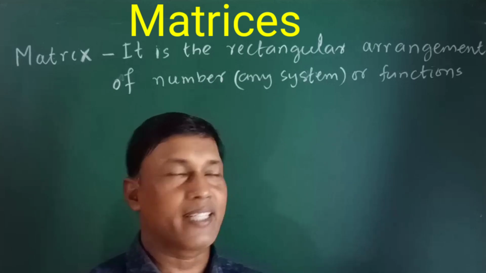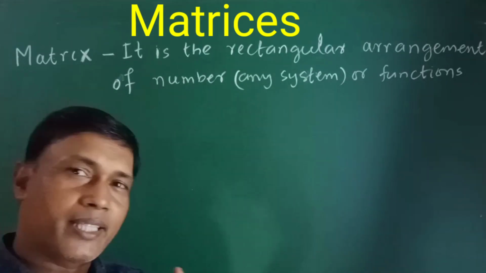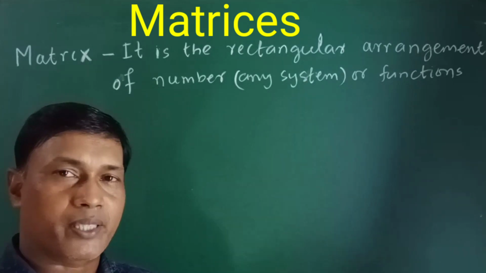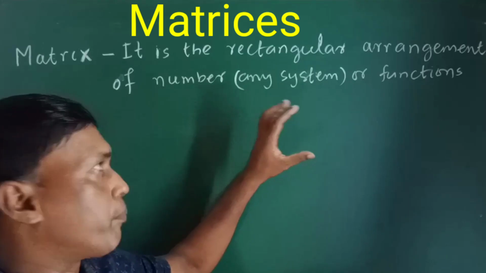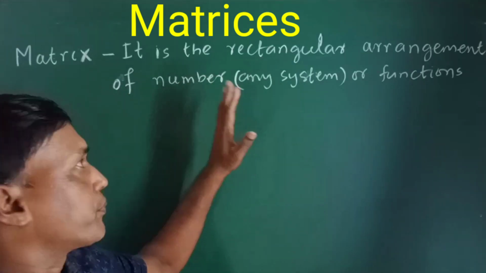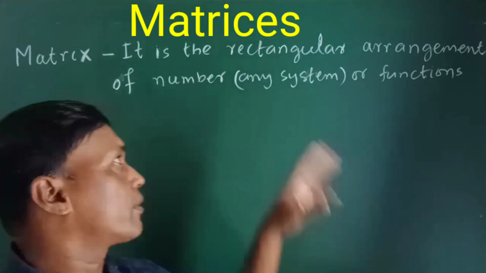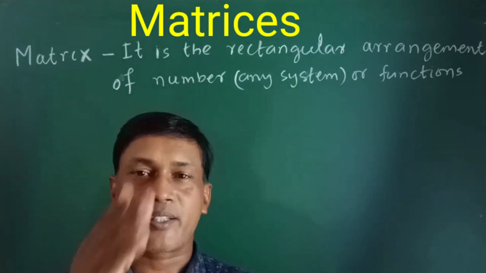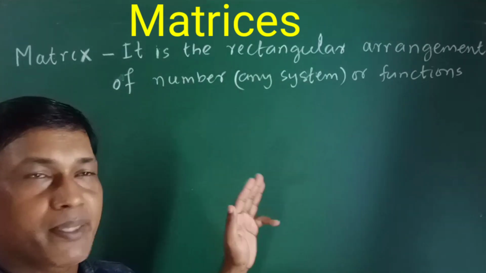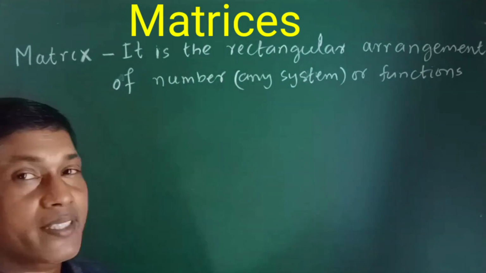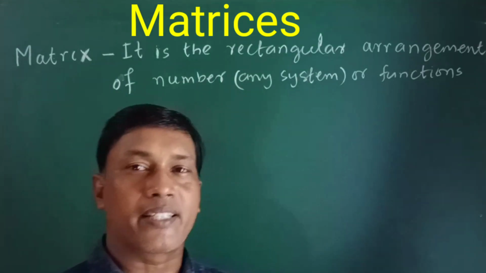Actually, a matrix is a rectangular arrangement of numbers, any system of numbers: real numbers, complex numbers, rational, irrational, integer, anything. And it is also a rectangular arrangement of functions. If we arrange some functions and numbers in some horizontal lines and vertical lines, that arrangement is known as a matrix. And what is the plural of matrix? Matrices. I will give you an interesting example.